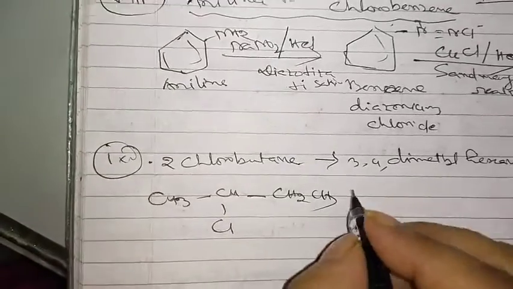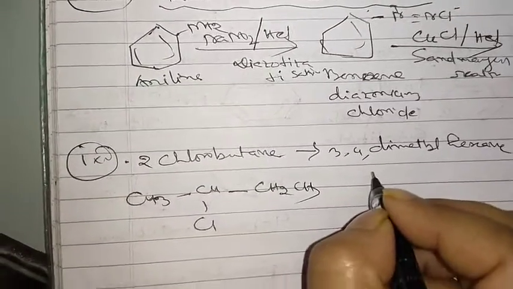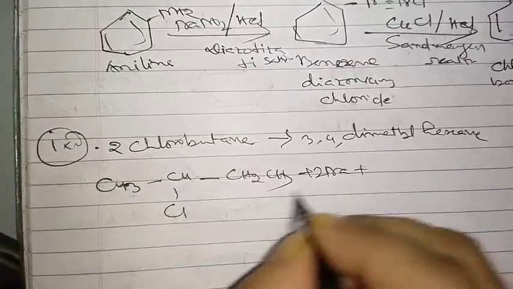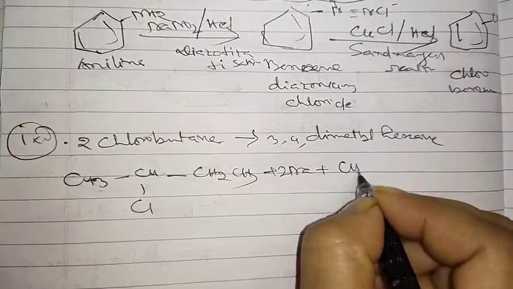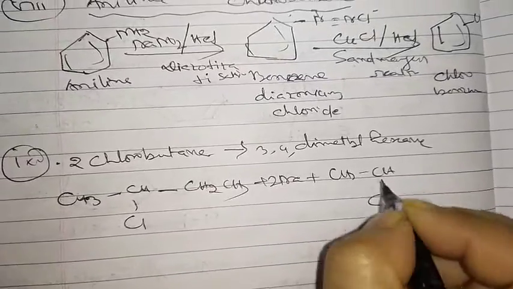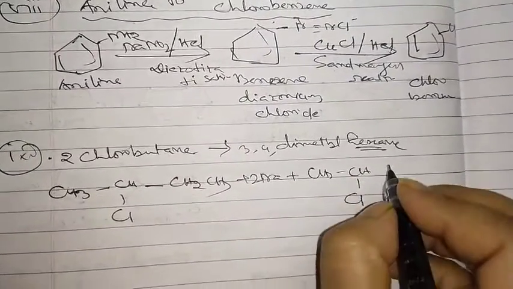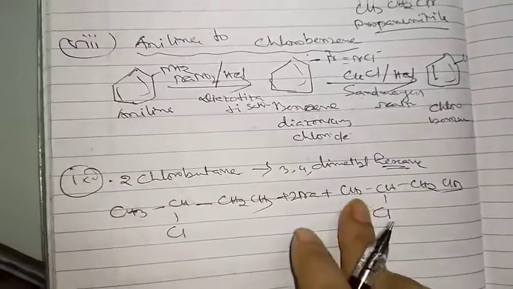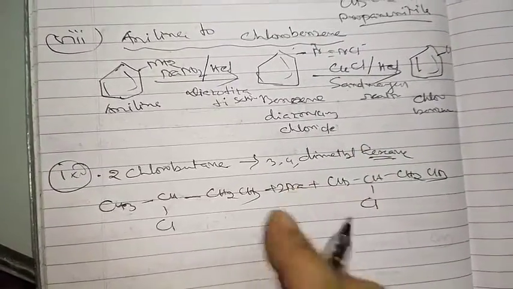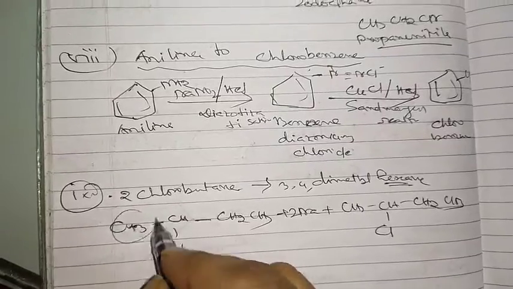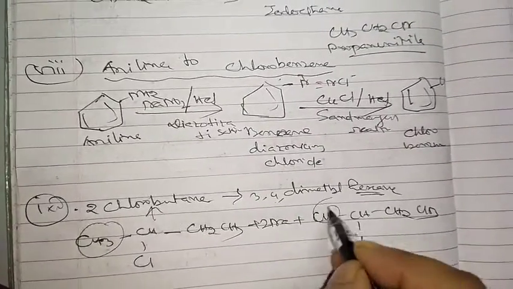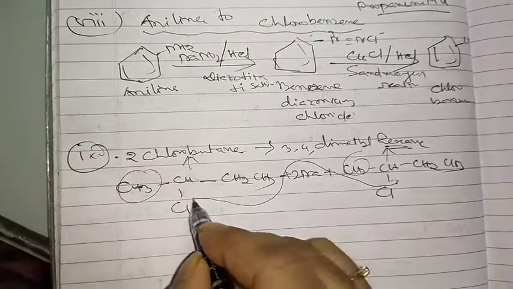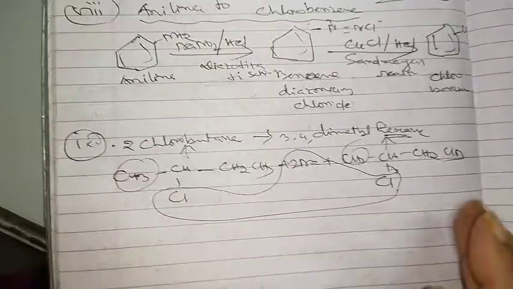So 2-chlorobutane. Now this one we are adding 2Na plus, again it is coming CH3 CHCl, because hexane is coming. So with the reaction we have to go for CH2 CH3. Now this CH3, this 2Na and this Cl portion means this CH3 will be coming in branching, and this Cl and 2Na and this Cl will be released as 2NaCl.